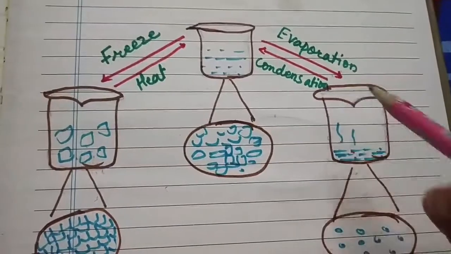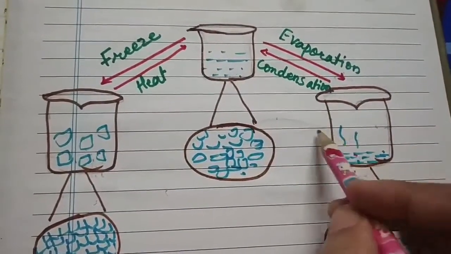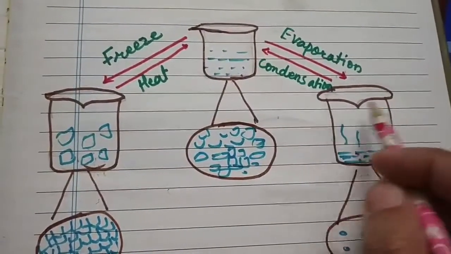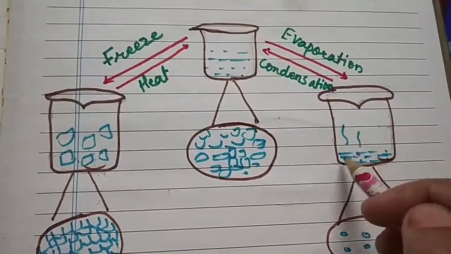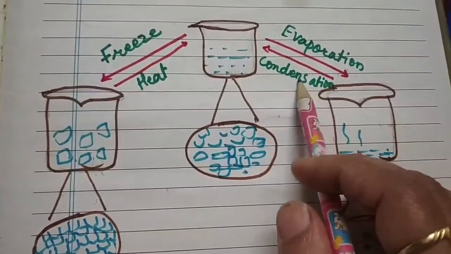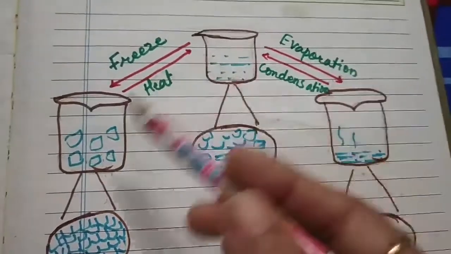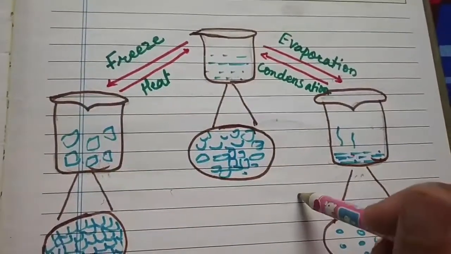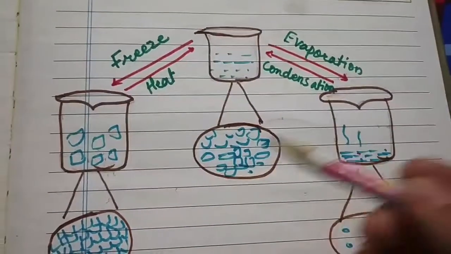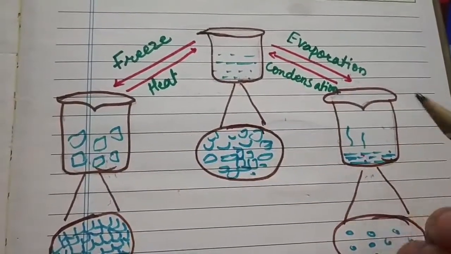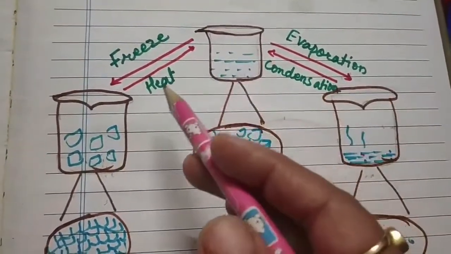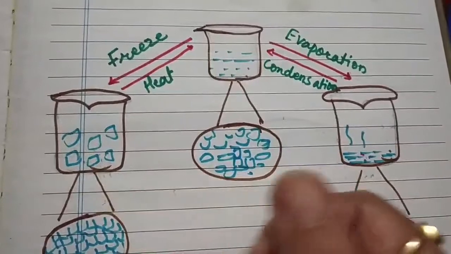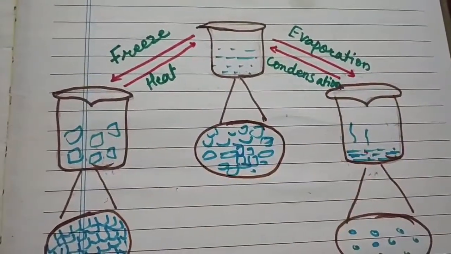When we stop the heating, the water droplets settle on the surface of the bowl or glass, which is called condensation. Why did this happen? Because of the heating and the change in the temperature of the water, there is a change in the states of the water. Okay, students.